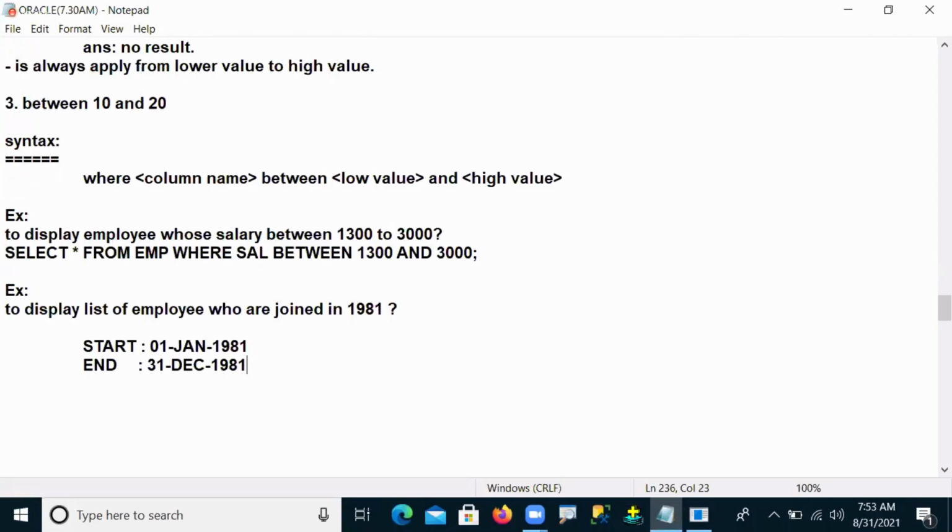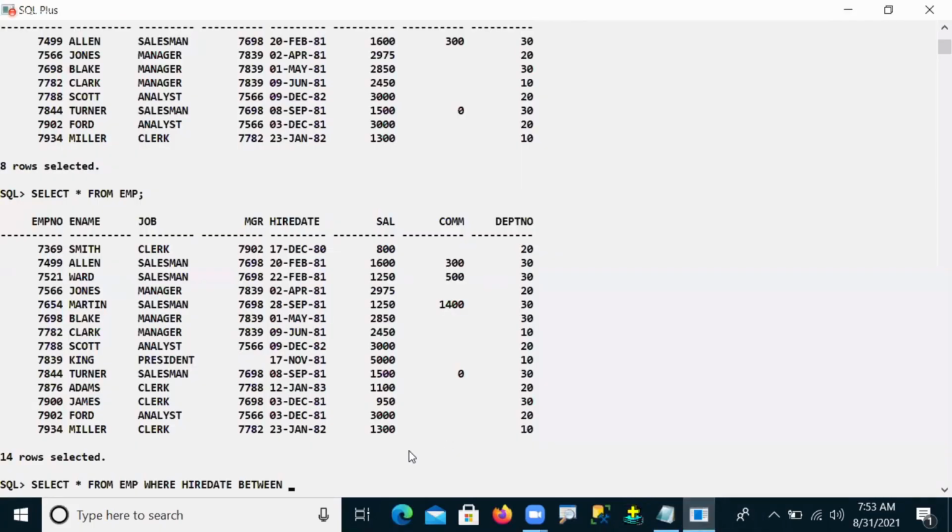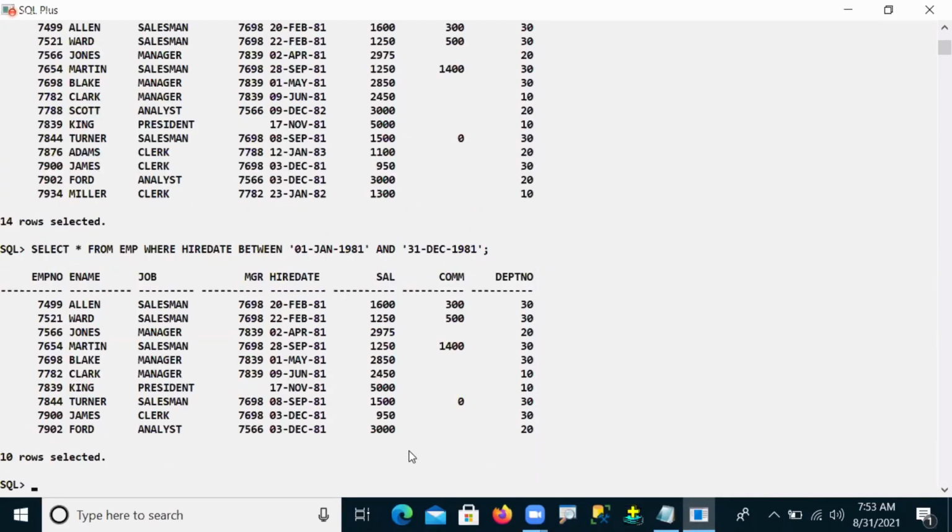Yes, of course. So starting and ending. Based on this scenario, you come back and write between 01-Jan-1981 and 31st-December-1981. When I execute this, the people from 1981, a total of 10 people, will have their information displayed here.